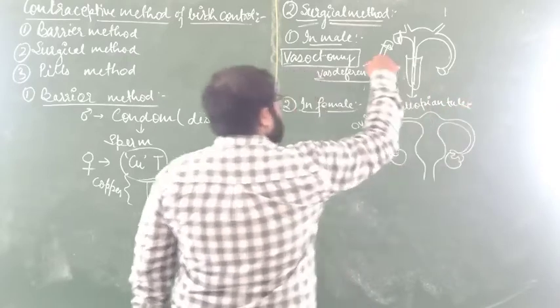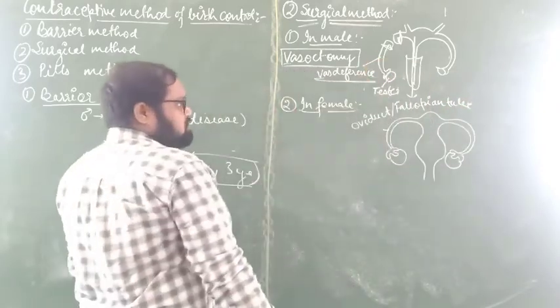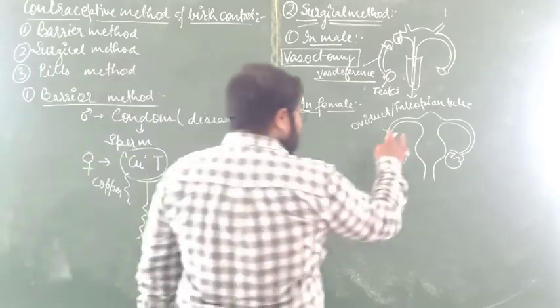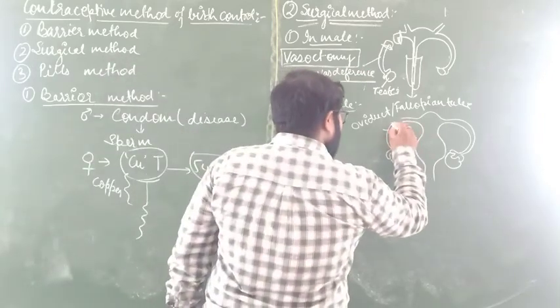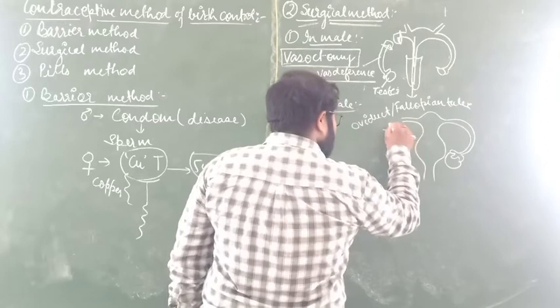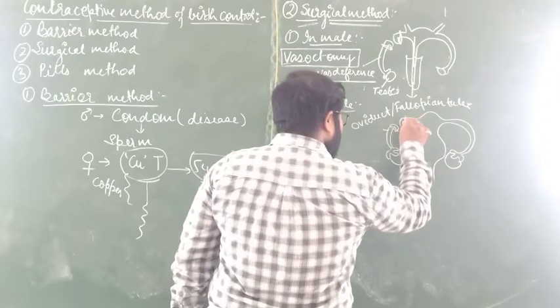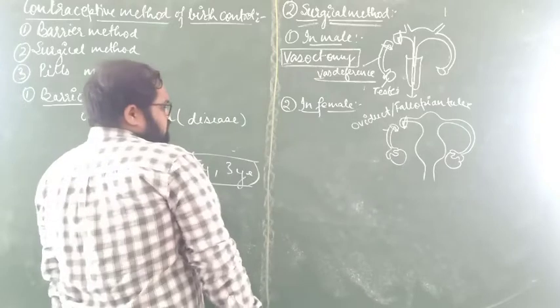Here it was cutting and binding of the vas deferens, called vasectomy, but here it is cutting and binding of the oviduct or fallopian tube.